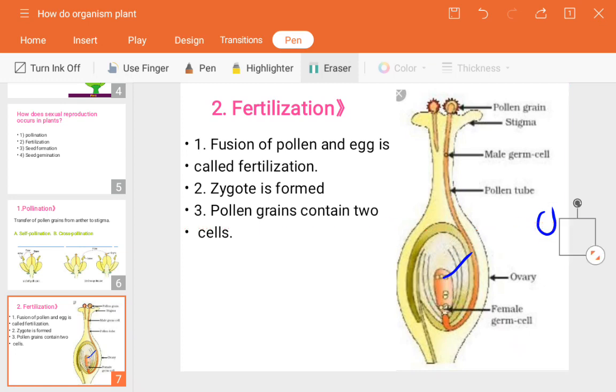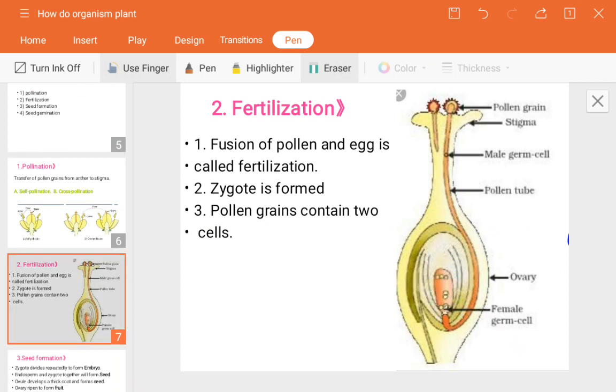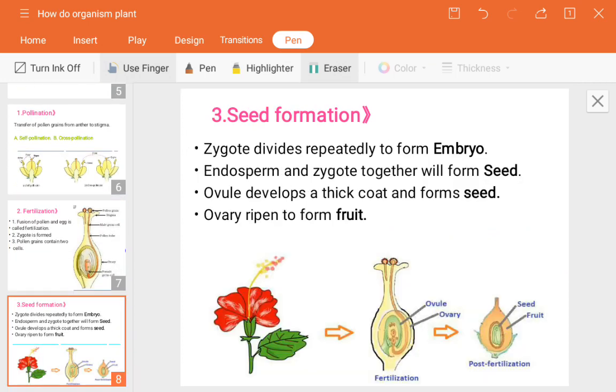So our next part is the seed formation. How does seed formation take place? The zygote divides repeatedly to form an embryo, as I have told you. We know that when the zygote undergoes several divisions, it produces an embryo. So the endosperm and zygote together produce the seeds, and the ovules are present inside them.